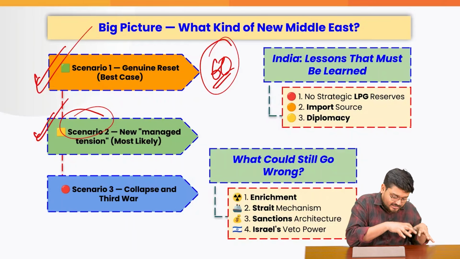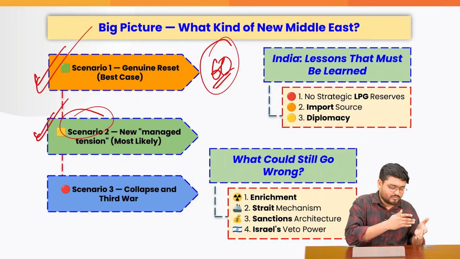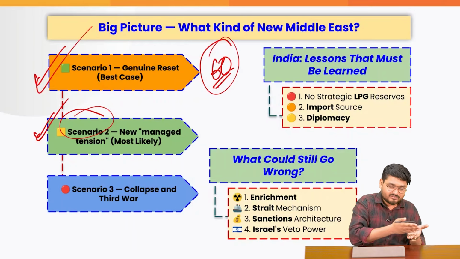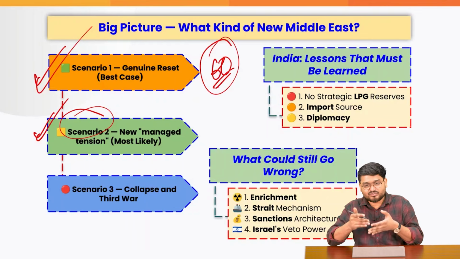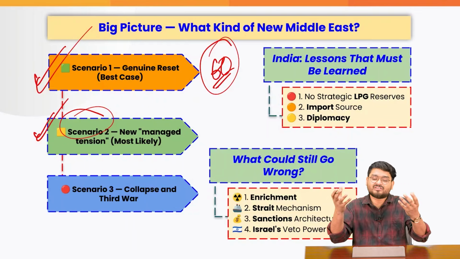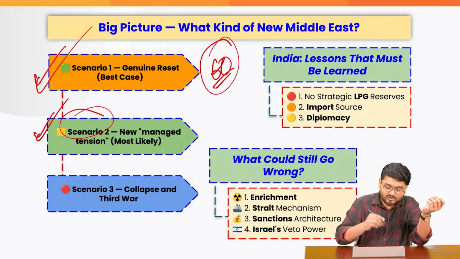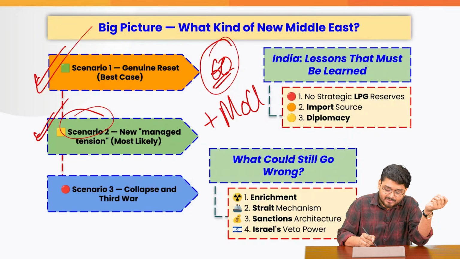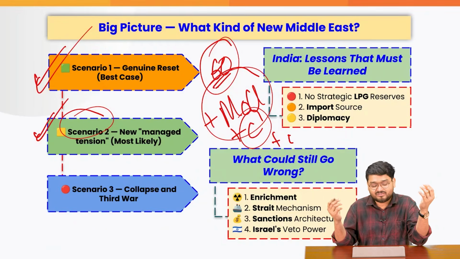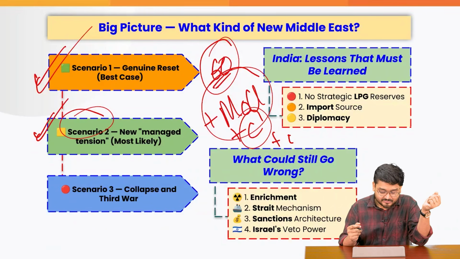For example, the current scenario that is going on: fire, silence, ceasefire, again fire. So these things will go on. But alongside, the MOU plus other ceasefires plus some special instruments will be negotiated.